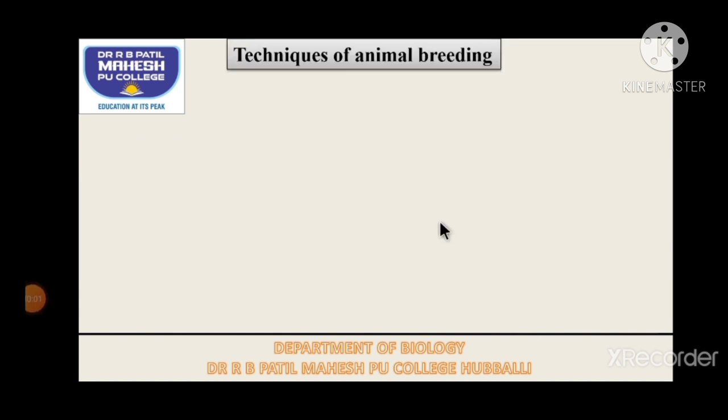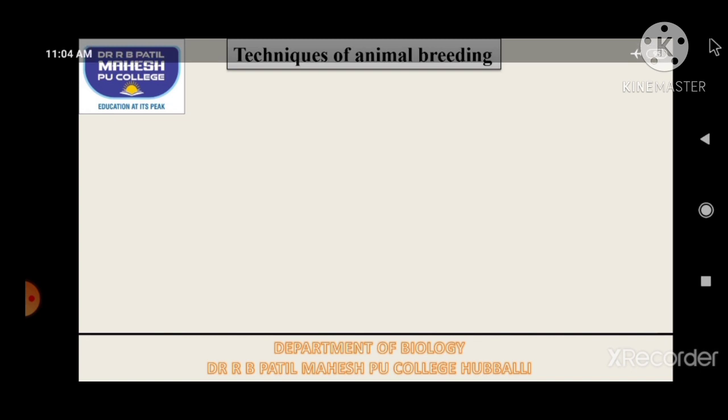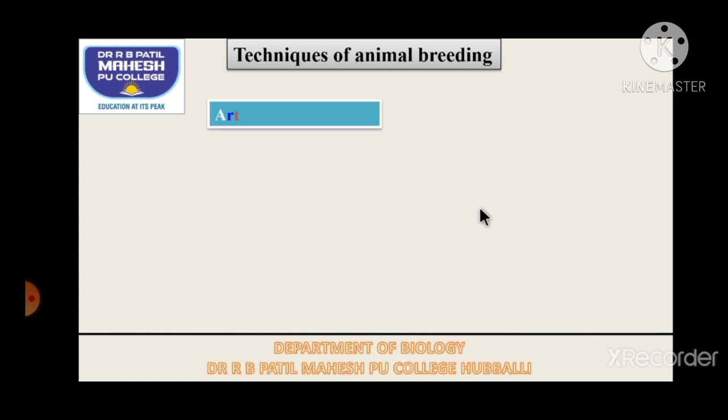Now let us try to understand different techniques of animal breeding. In the previous slides, we understood different methods like inbreeding, outbreeding, outcross, crossbreeding, and interspecific hybridization. Whereas still more advancements are done in the field of animal breeding. What are those advancements? Those things we are going to understand under a heading techniques of animal breeding. There are n number of techniques present, but we are going to discuss only two. In that, the first one is called artificial insemination.